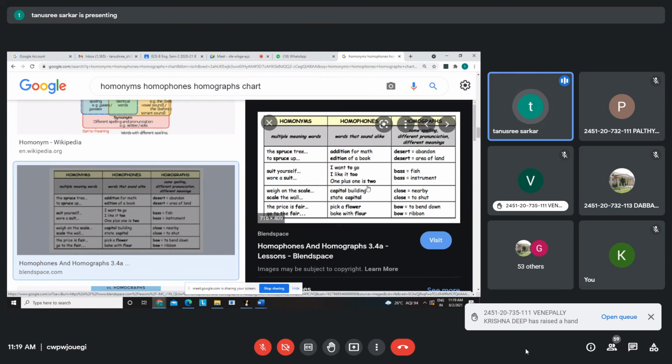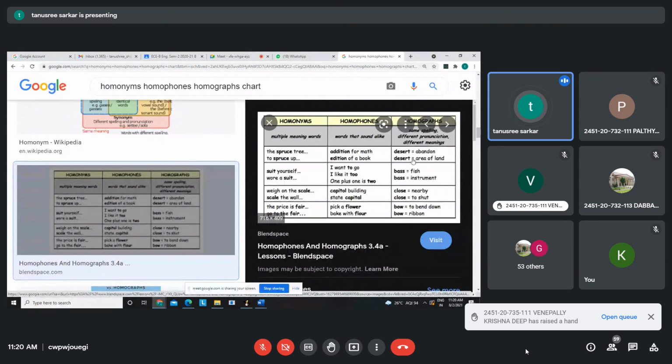You see these: to, two, and too. They sound similar, but their spelling and meaning are different. Capital and capitol: their spelling is different, capitol building we call it, but the sound is the same and the meaning is different. Those are called homophones.